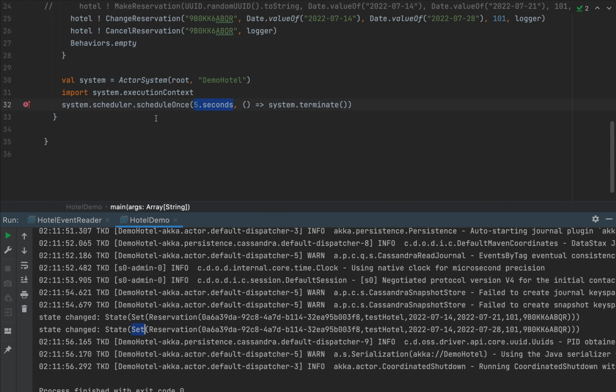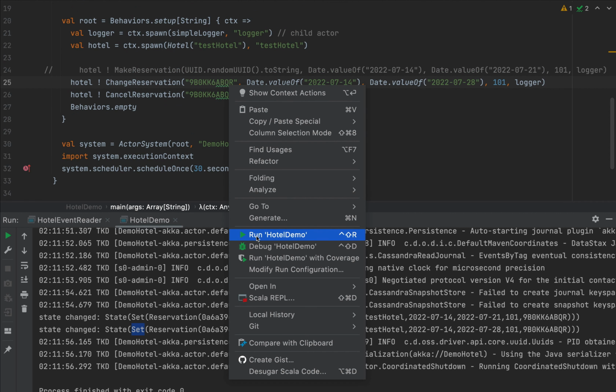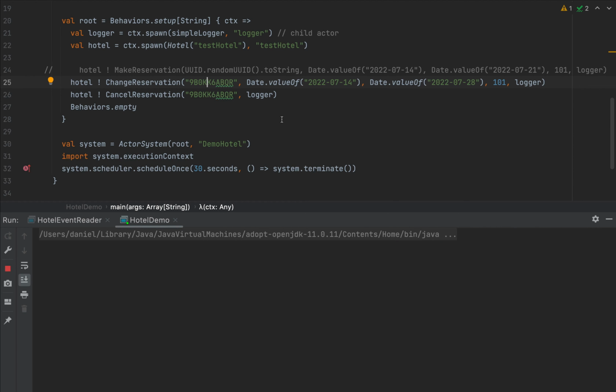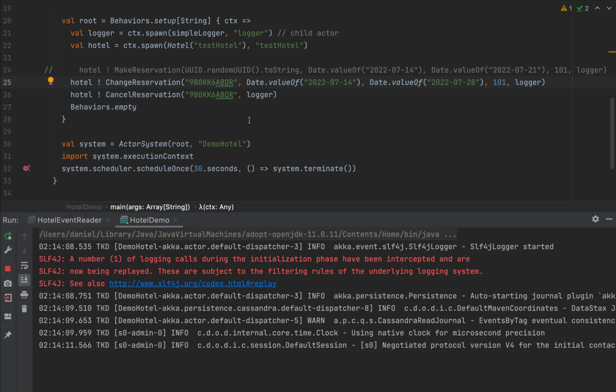Now, I think we should have seen a state with an empty set because the reservation was canceled, but I think it's because we are shutting down the application after 5 seconds, which is a bit too short. I'm going to shut it down after 30 seconds because now we're connecting to a cloud-based Cassandra and the latency might be a little bigger. So let me run the application again. Actually, I'm going to keep the change and cancel reservation. Let's see what we have. And after we run this application, we should see 3 items in the akka.messages table. Let's see.